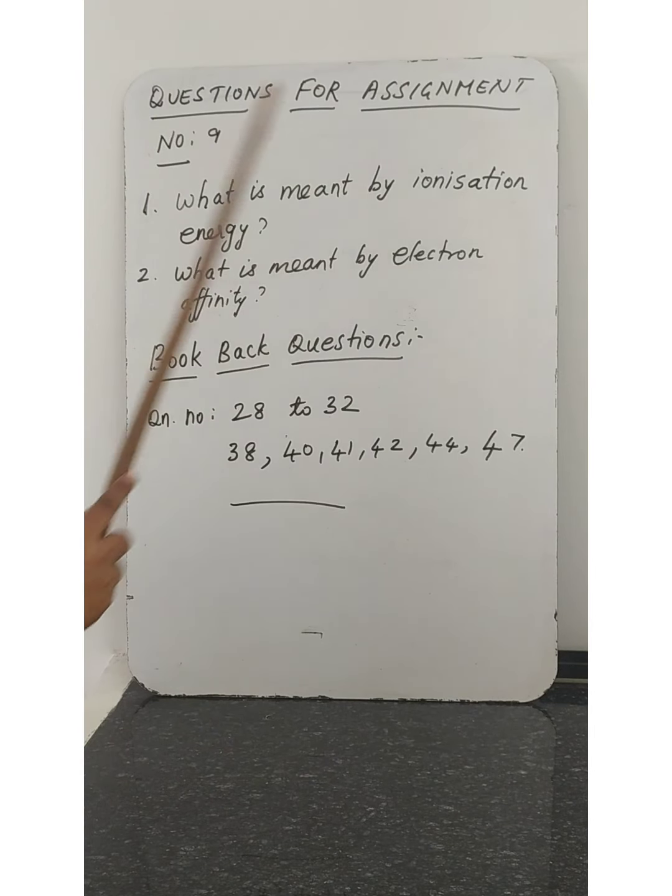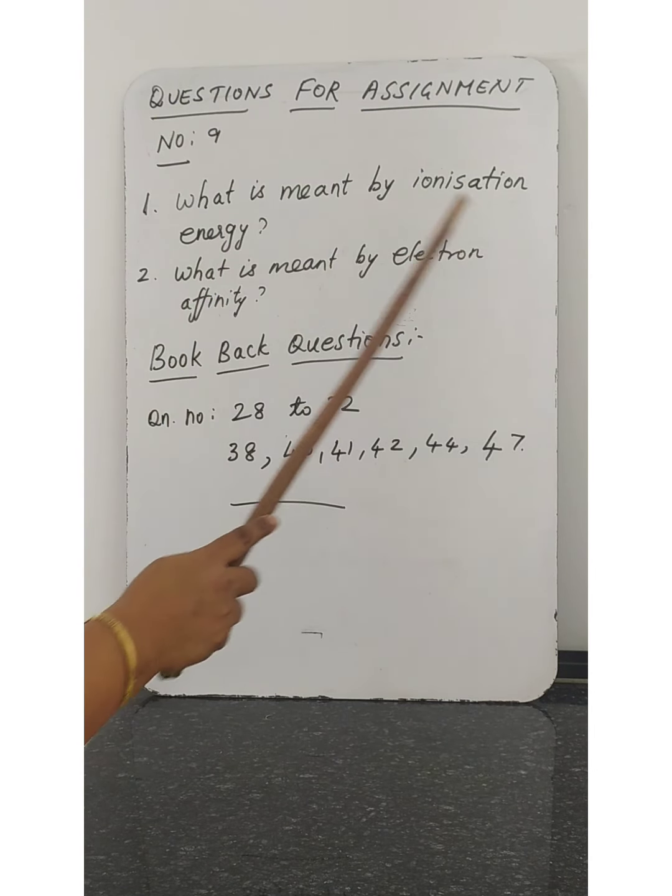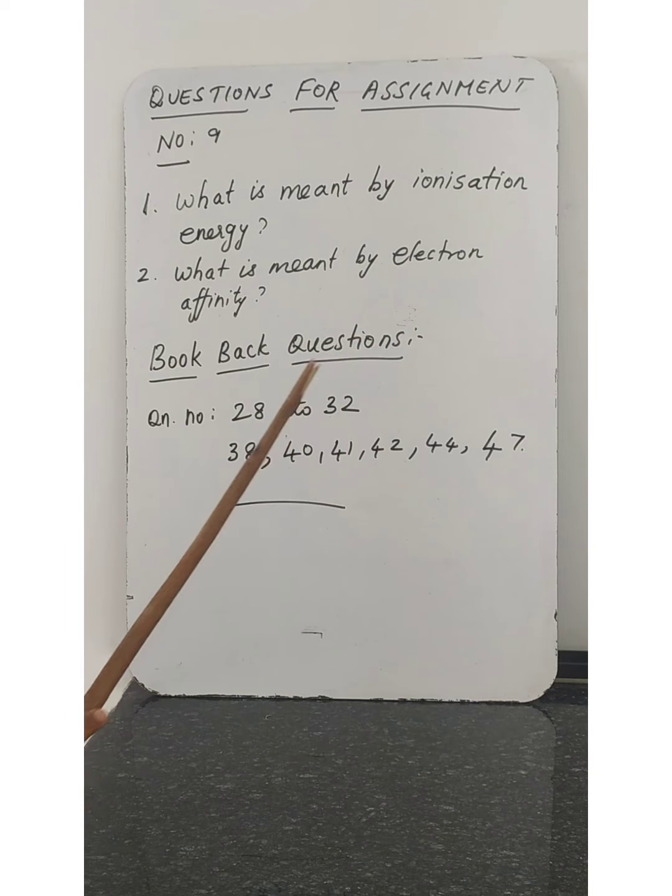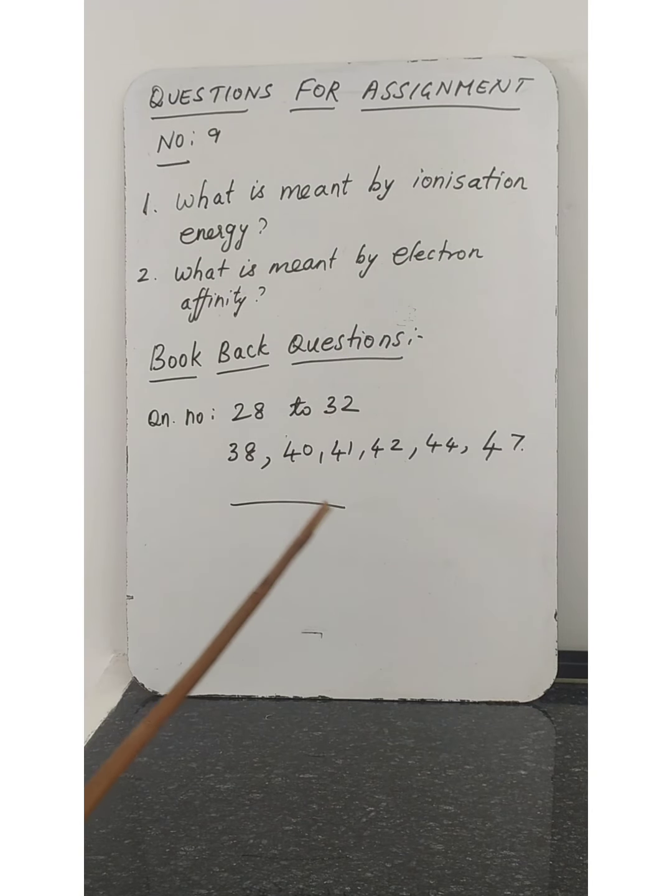Questions for assignment number 9: What is meant by ionization energy? What is meant by electron affinity? And some book back questions also: questions 28 to 32 and the remaining questions 38, 40, 41 that I have given. Complete and send to my number.